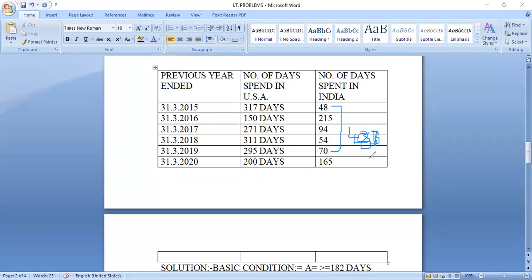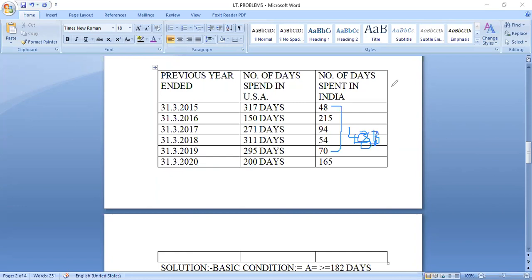Now 1, 2, 3, 4, 5. Before 2015, how many days did he stay? 7 years you have to calculate. Leave this year, 1, 2, 3, 4, 5, again 2 years. Did he stay or not?